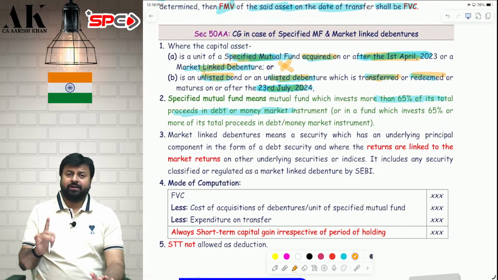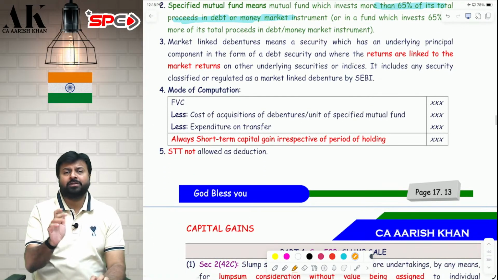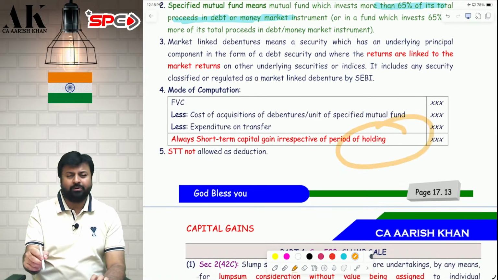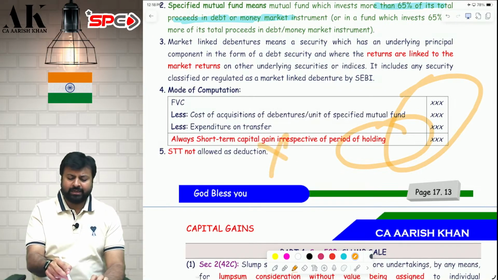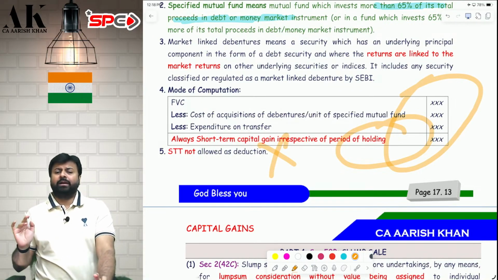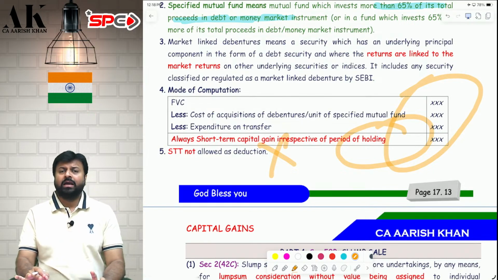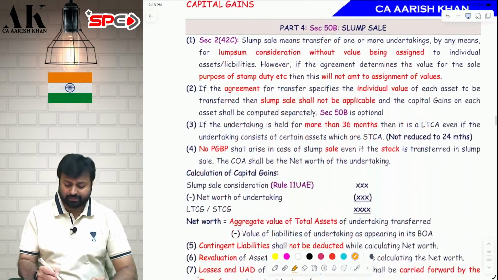These 4 assets will always be short term, irrespective of the period of holding. Computation mechanism is same only. STT deduction not allowed, all those things same. But these 4 assets will always be called as what? As a short term capital asset. I hope it is clear.